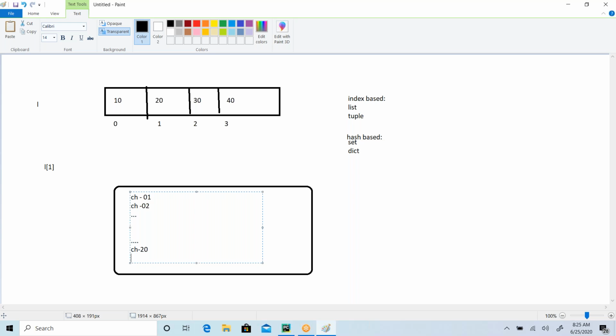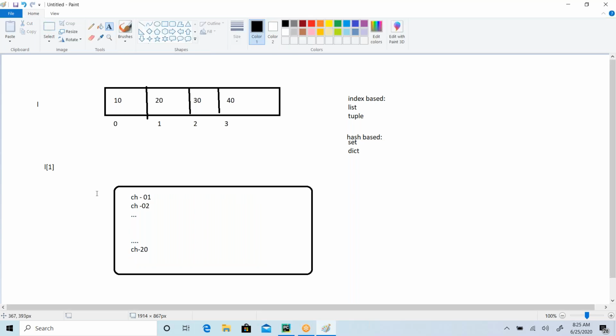So you will go page by page, verifying whether I'm in chapter 1 or chapter 2. Then I have to move to chapter 3, chapter 4, and finally I get chapter 5, right? So you are going through page by page. That is one scenario. Now consider another scenario where you have these 20 chapters, and before that I have